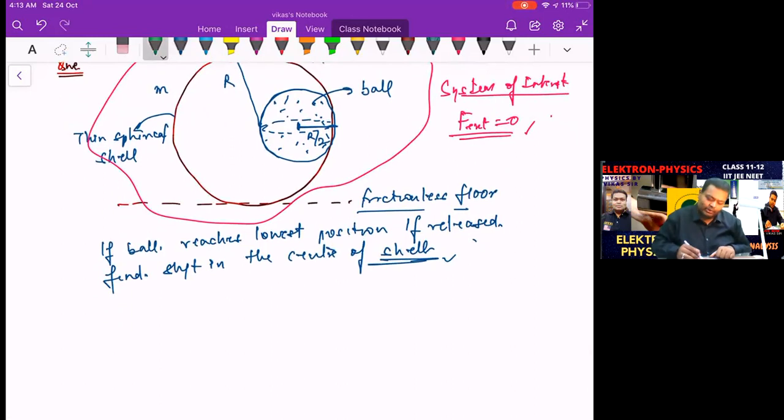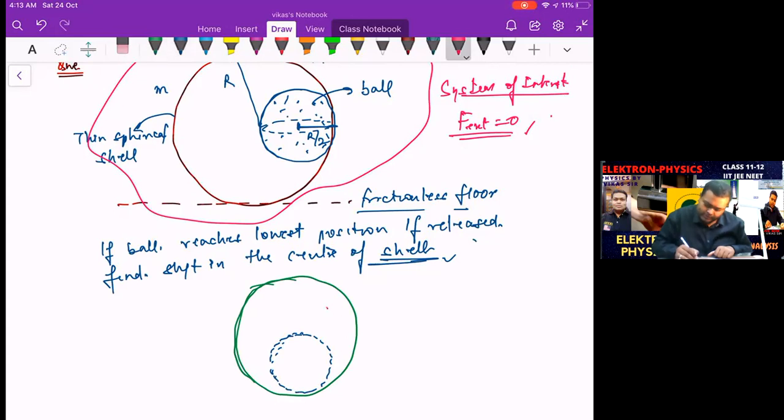The final diagram for this seems to be: the ball goes left, the sphere goes right. So in the final diagram, the ball reaches this position. What was the initial position of it? The initial position was supposed to be over here, and from there it shifts towards the left. So the center of the outer one is going towards the right.